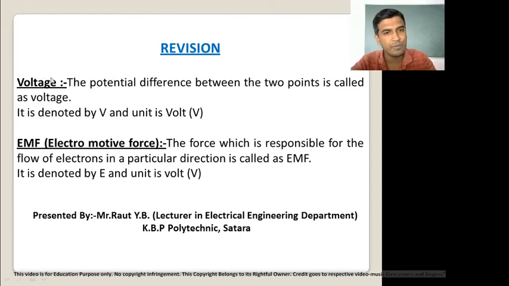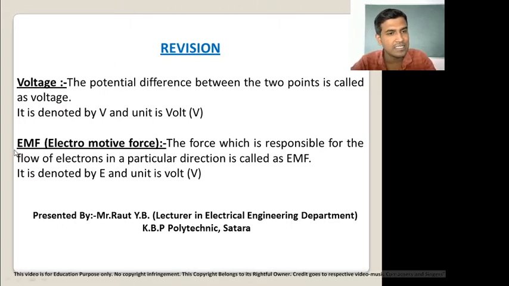Now, what is mean by voltage? The voltage is potential difference between the 2 points is called as a voltage. Voltage is a potential difference between the 2 points, and it is denoted by capital V, and its unit is volt. Now, I again repeat, what is mean by voltage? Voltage is a potential difference between the 2 points. It's called as a voltage, and it is denoted by capital V, and its unit is volt.